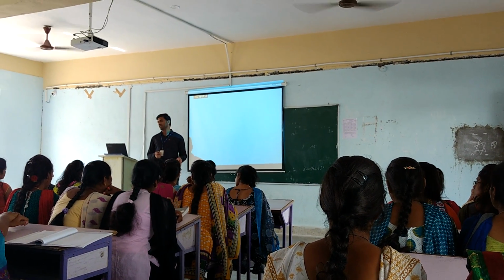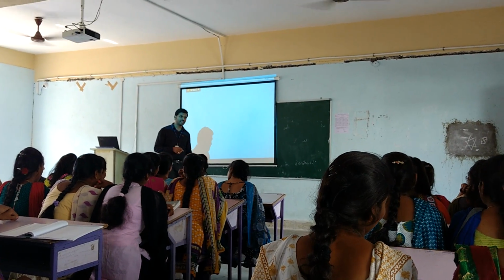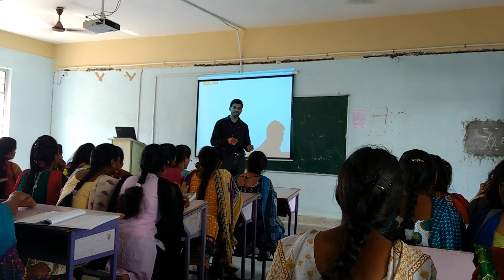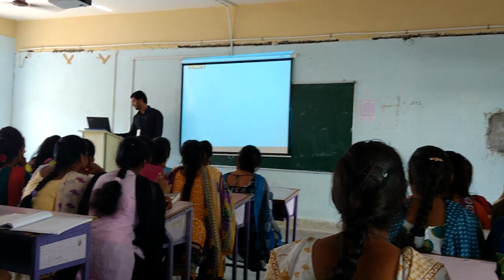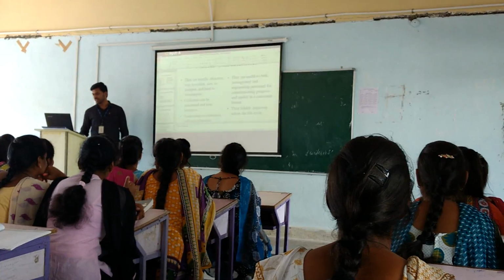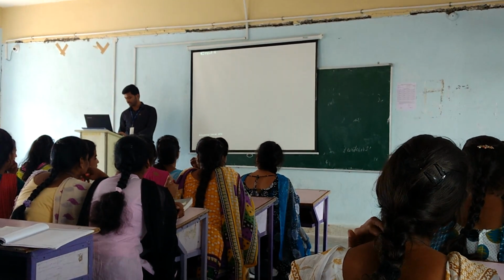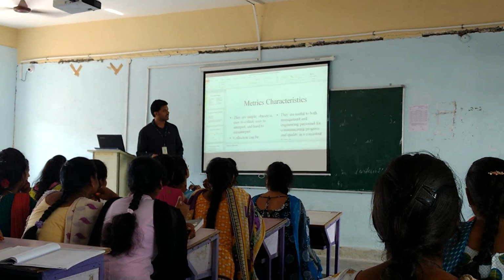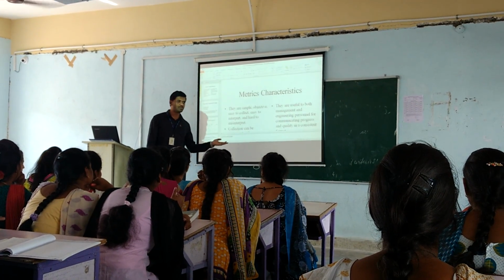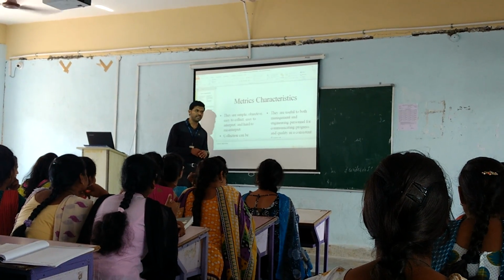In that, 3 metrics for management indicators and 4 metrics for quality indicators, and what is the purpose and what is the perspective of these things. So these are some metric characteristics. What are the characteristics of metrics? How can we use the metrics? Generally, what is the purpose of metrics?